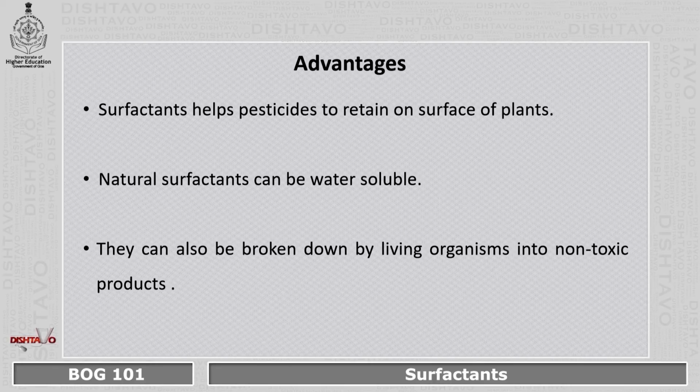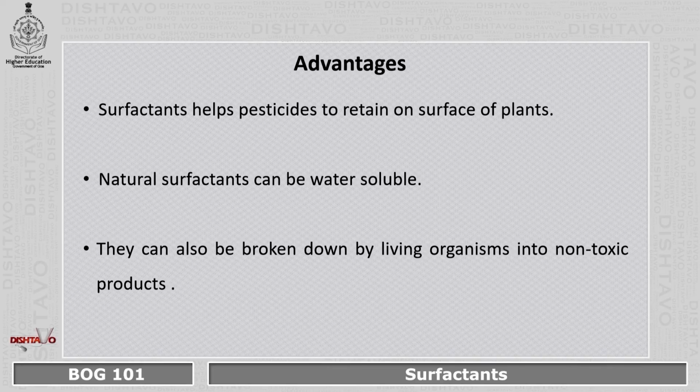Moving on to the advantages of it, surfactants help the pesticide to retain on the surface of the plants. That means they usually remove the waxy cuticle and allow the pesticides to move into the body of the plants, ultimately leading to an increase in the productivity of the crops, killing the pests.